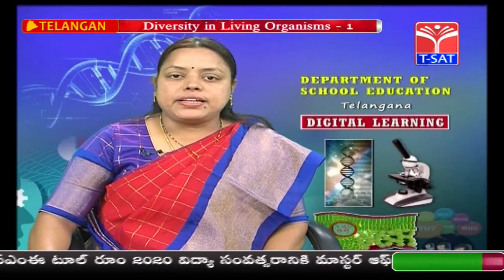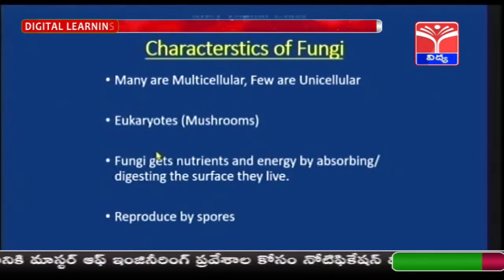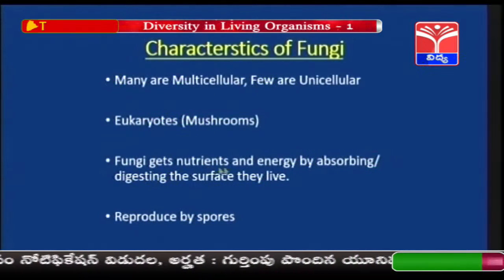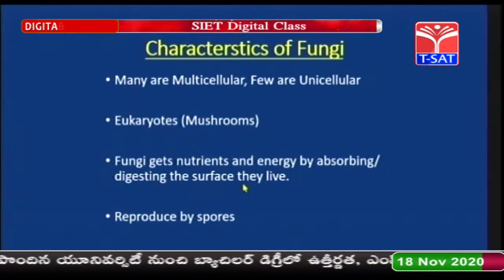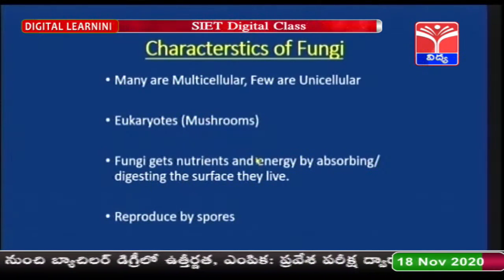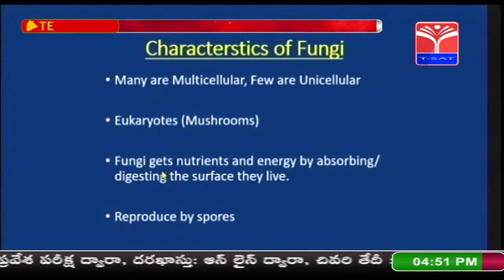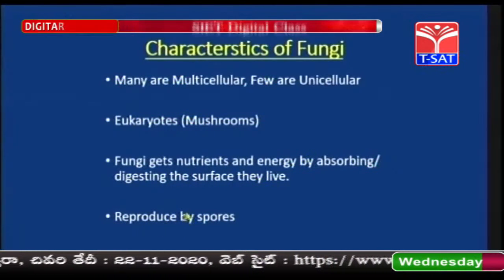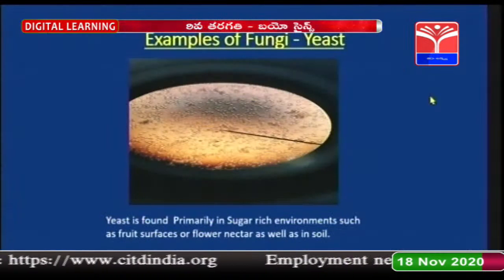Many multicellular and few unicellular organisms are present in fungi. They are mainly eukaryotes, and fungi get nutrients and energy by absorbing and digesting the surface they live on. So, children, how are they absorbing the materials? Through the root-like structures. And how do they reproduce? They reproduce by spores.